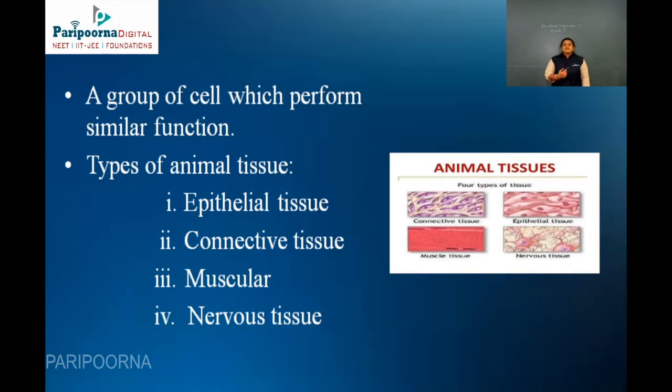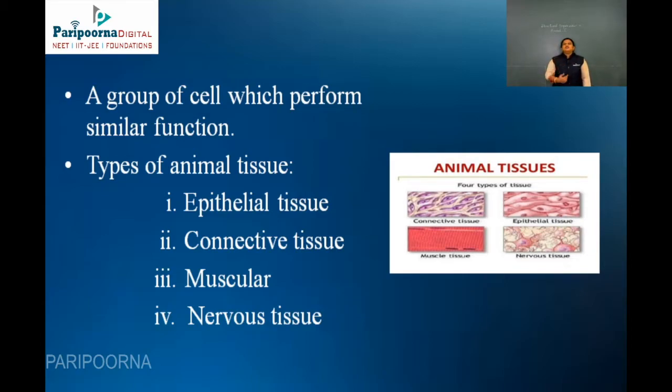The third one is your muscular tissue, which is responsible for your locomotory movements. This muscular tissue is of 2 types, striated and non-striated. We are going to see in detail where the striated and non-striated muscles are present. The final one is your nervous tissue, which is responsible for carrying impulses throughout the body, supporting the central nervous system and the peripheral nervous system, which is your brain and the spinal cord.